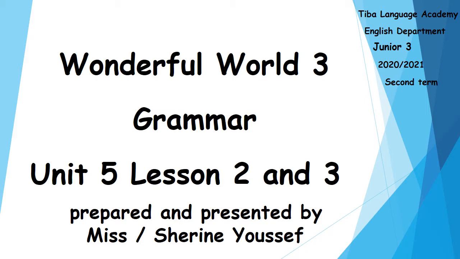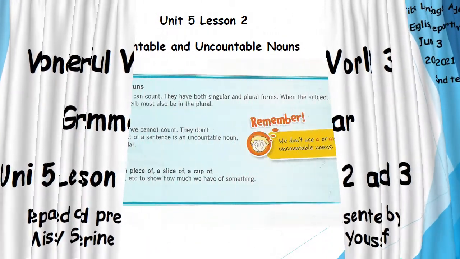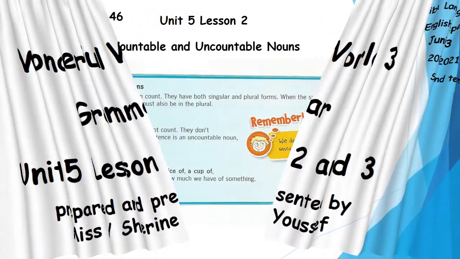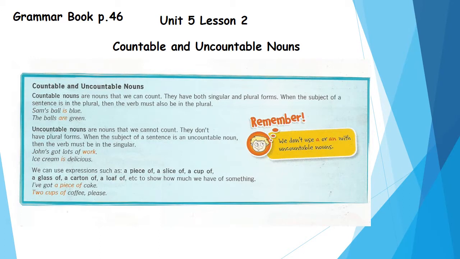Unit 5, Lesson 2 and 3. Uncountable nouns. Nouns in English can be divided into countable nouns and uncountable nouns. Countable nouns are nouns that we can count. Uncountable nouns are nouns that we cannot count.